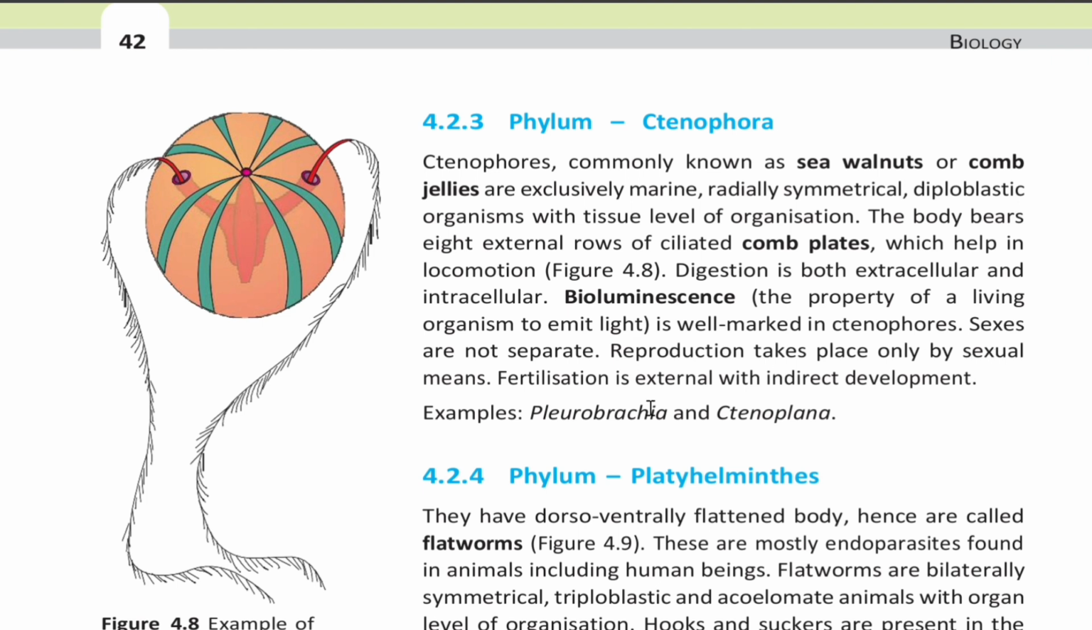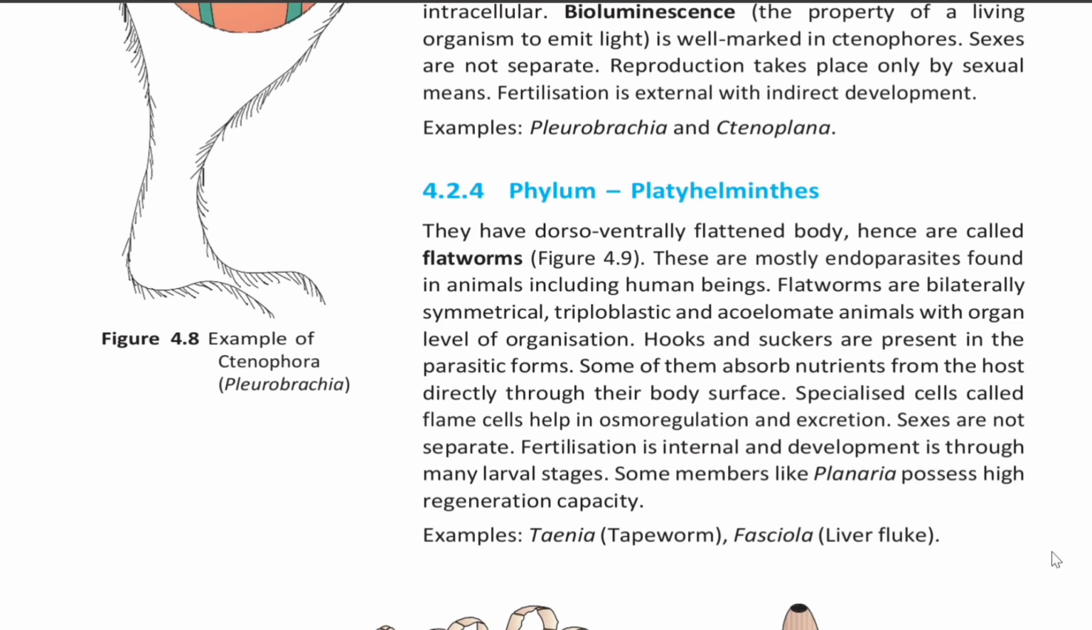Sexes are not separate. Reproduction takes place only by sexual means. Fertilization is external and development is indirect. Examples: Pleurobrachia and Ctenoplana. 4.2.4 Phylum Platyhelminthes.